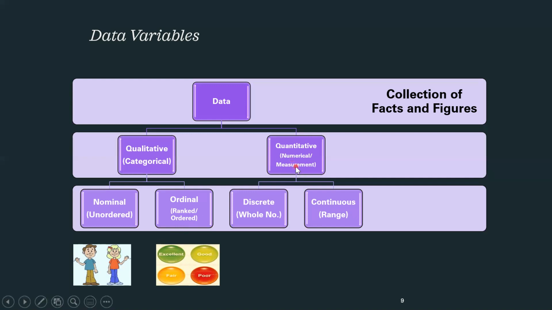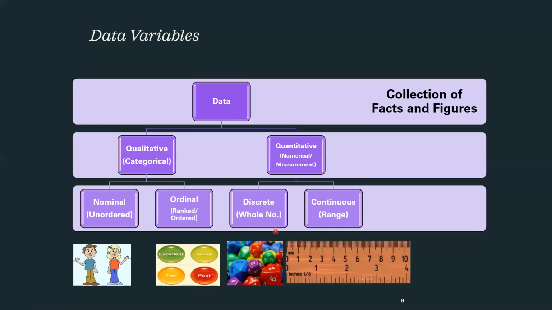Further, in quantitative data, we have two more types. One is discrete variable, another one is continuous variable. Like when we talked about the number of accidents, no one can reply that the number of accidents reported in any hospital is 3.5. It could be either 3 or 4. Or for example, family size. If we ask someone about the family size, they never will say that we have a family size of 2.5. It would be either 2 or 3. So discrete is a kind of quantitative variable which occurs only in whole numbers.